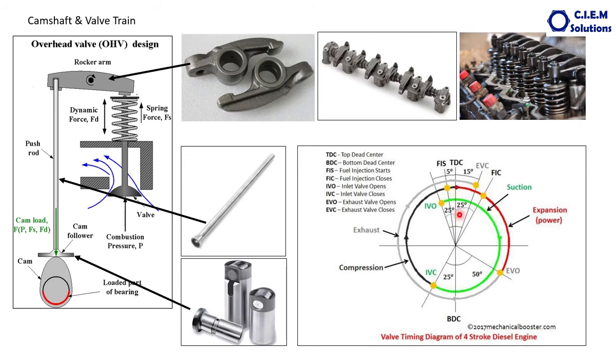During the compression stroke, BDC to TDC, 180 degrees, both valves are closed. Again, during the power stroke, TDC to BDC, another 180 degrees, both valves are closed. And during the exhaust stroke, from BDC to TDC, another 180 degrees, the exhaust valve is kept open. This is as per the theory.